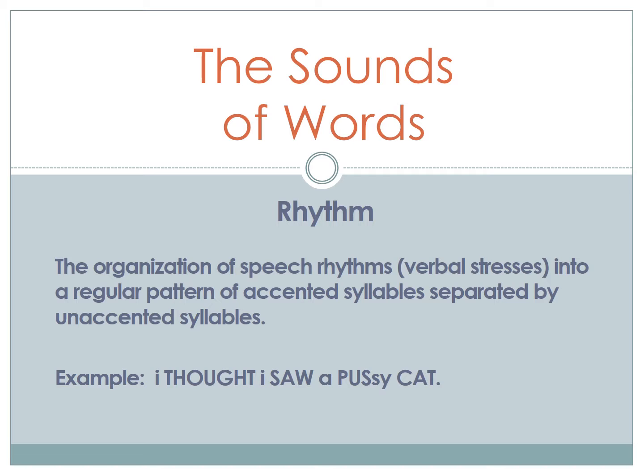Closely associated with rhyme when it comes to poetry is rhythm, the organization of speech rhythms, verbal stresses, into a regular pattern of accented syllables separated by unaccented syllables. The example I give here is "I thought I saw a pussy cat." So when we say this, we're going to put it in that little musical rhythm pattern that we use.